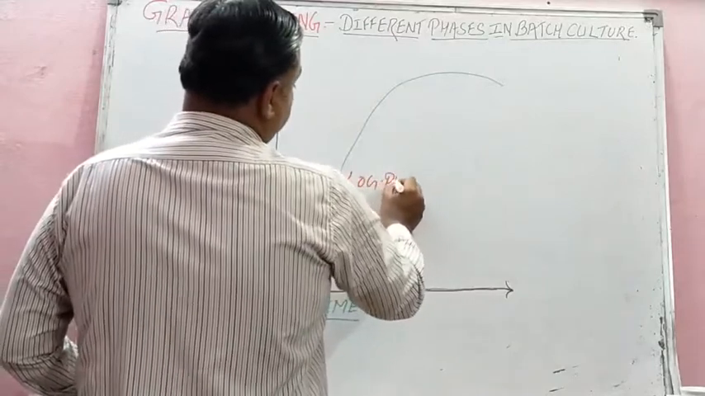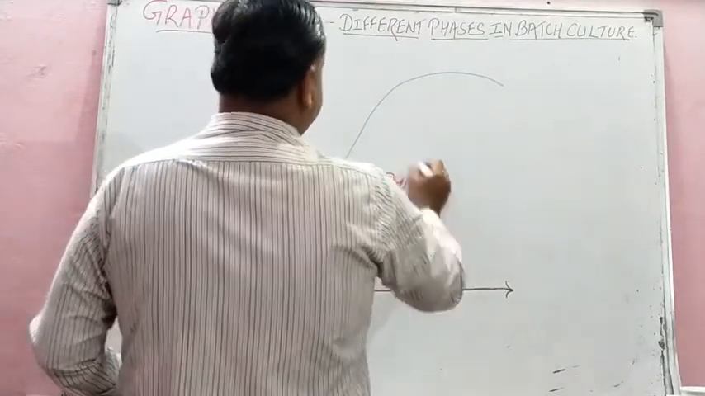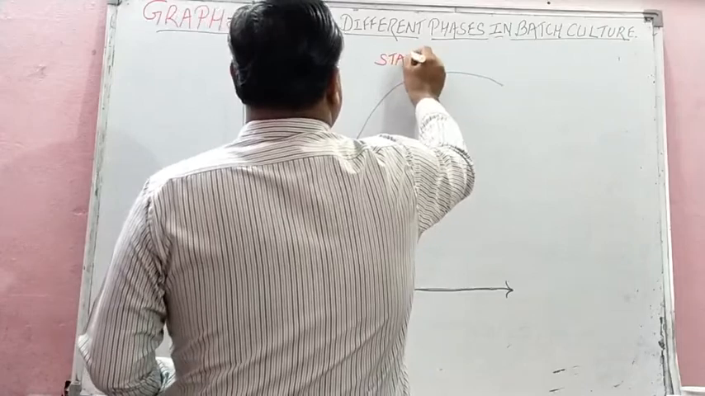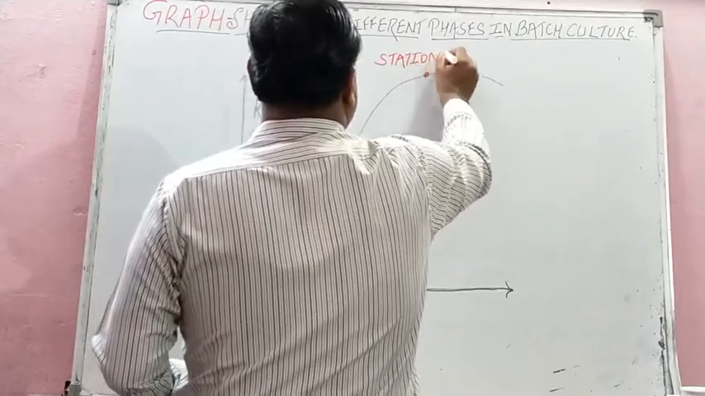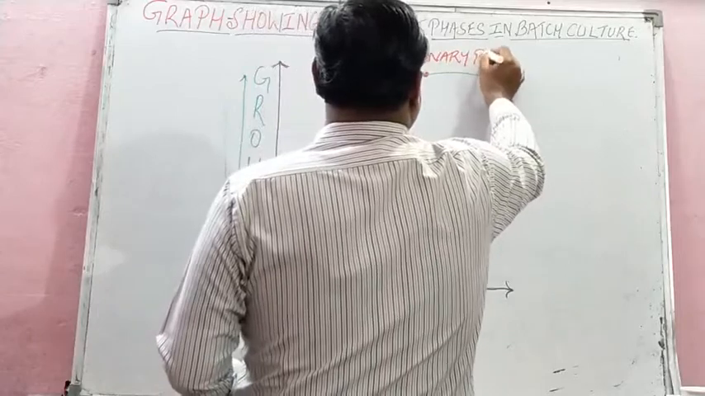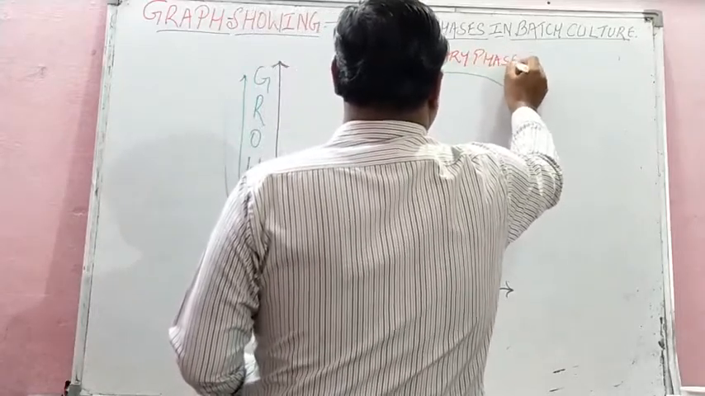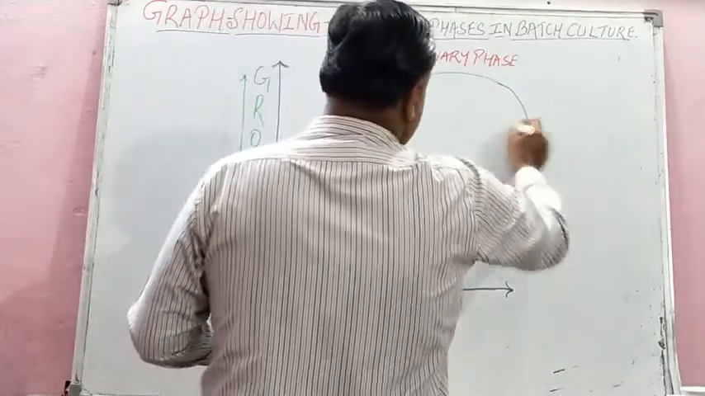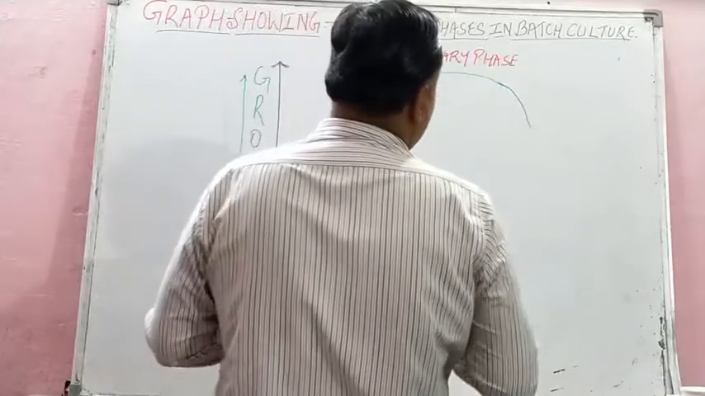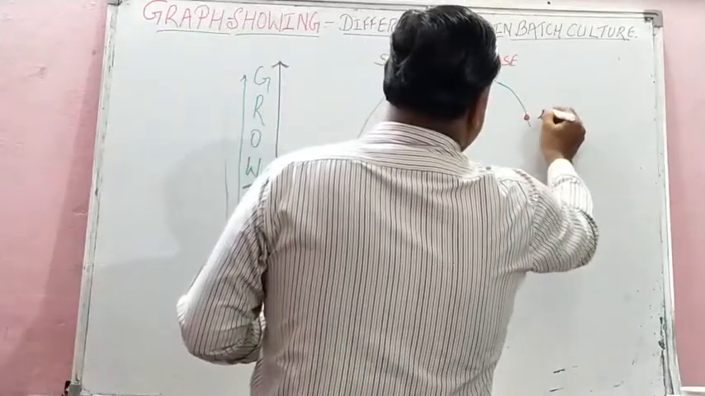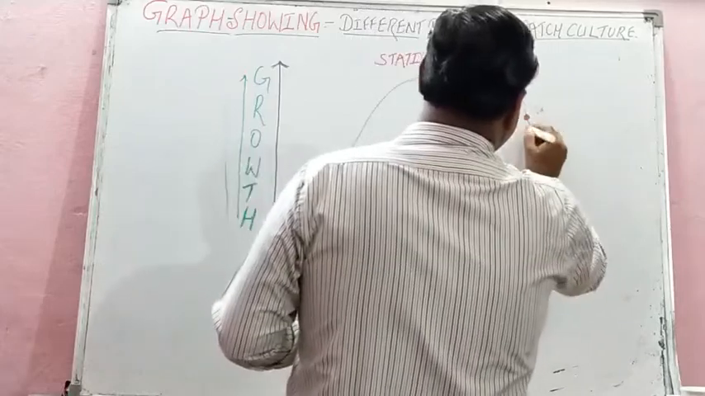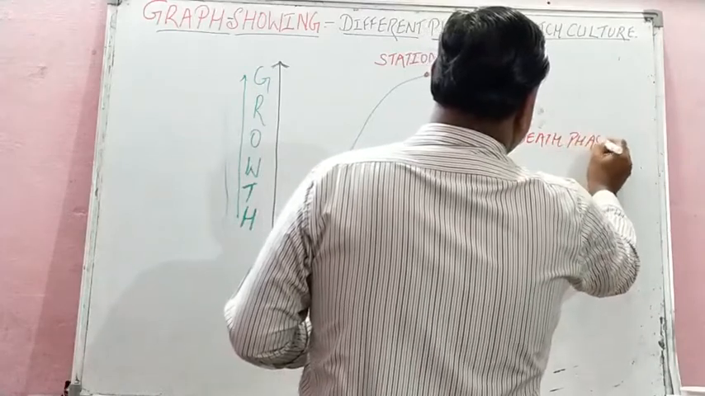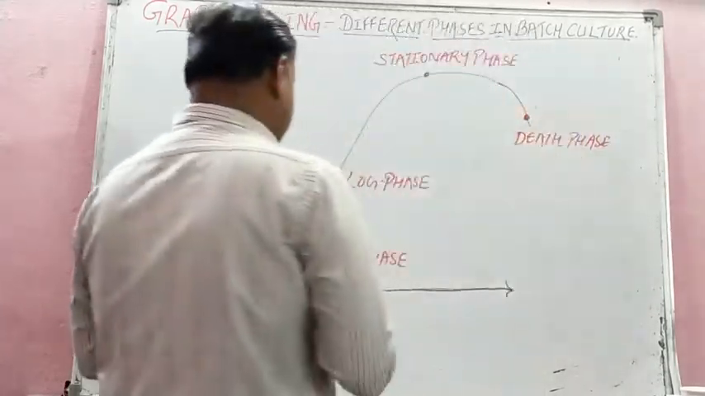log phase. Then this is stationary phase. And last one, here the last phase is death phase. That is here microbial cells, they die. Death phase, we can write here. So one by one we will define.